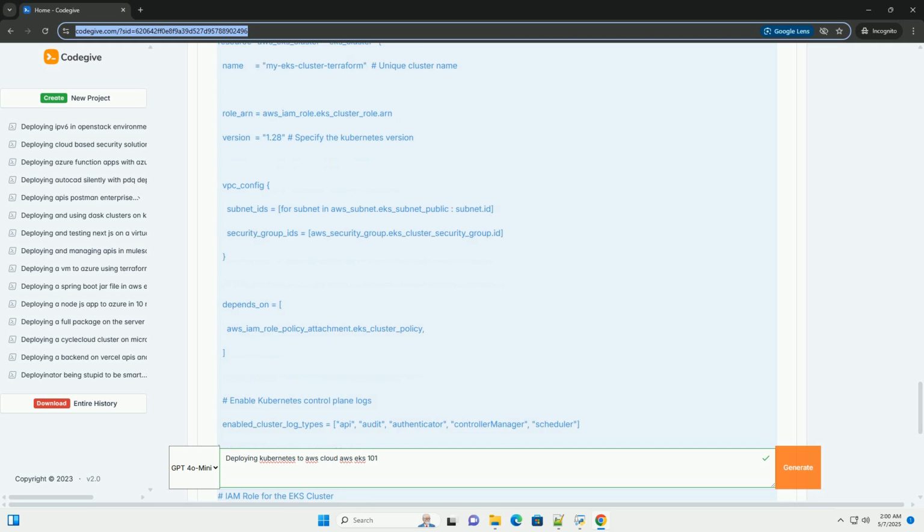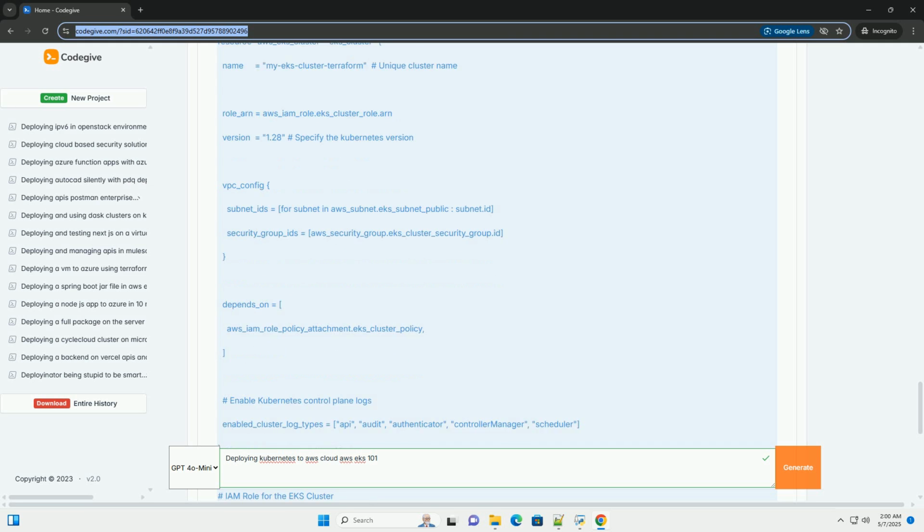EKS add-ons: EKS provides managed add-ons like CoreDNS, VPC CNI, kube-proxy, and AWS EBS CSI driver. EKS Fargate: serverless compute option for running containers. You don't manage the underlying EC2 instances.